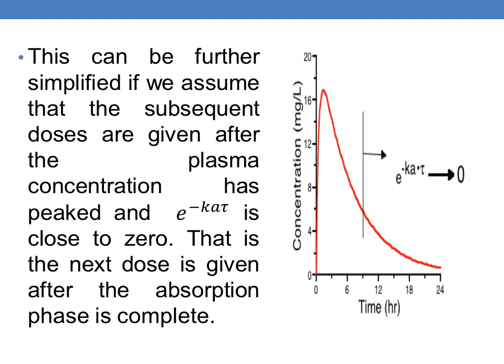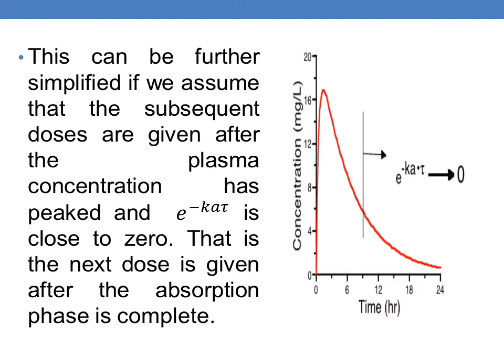And that equation can be further simplified if we assume that the subsequent doses are given after the plasma concentration has peaked, or e to the power of minus k tau is close to 0. That is, the next dose is given after the absorption phase is complete.